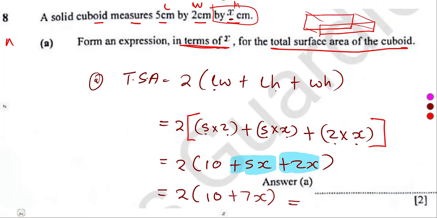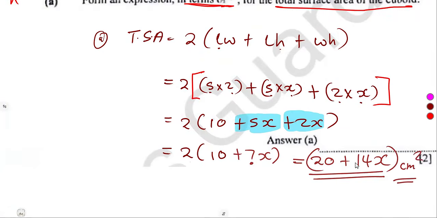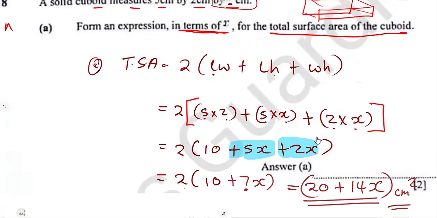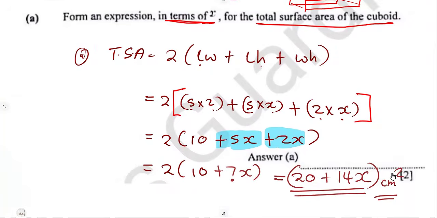Then multiply by 2 into the bracket: 2 times 10 is 20, and 2 times 7 is 14. So that's it, we have the total surface area. You can write this in square centimeters, remember the units were in centimeters, so area is in square centimeters. It is just an expression in x. We must have x in our final answer.